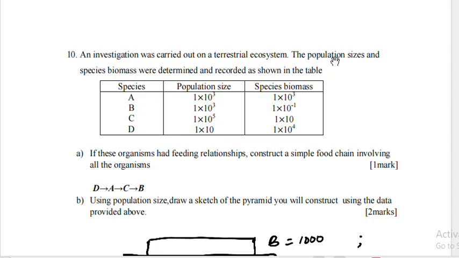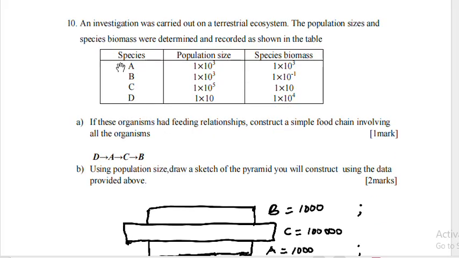An investigation was carried out on a terrestrial ecosystem. The population sizes and species biomass were determined and recorded in the table. So you can see species A, B, C, D, population size. A and B, same, C, that is 1 times 10 to the power 5. This one is only 10.